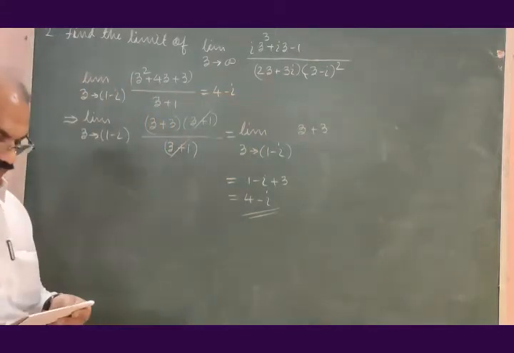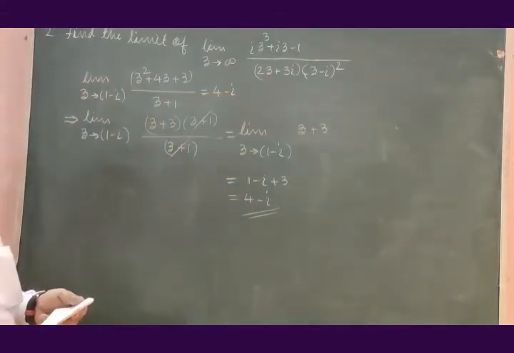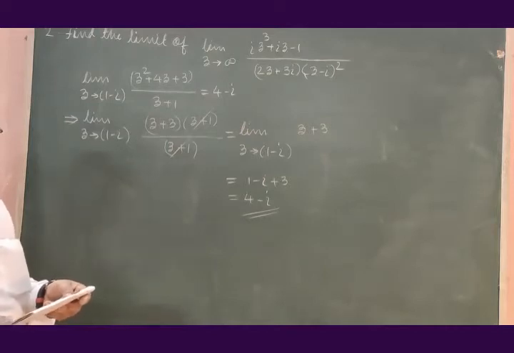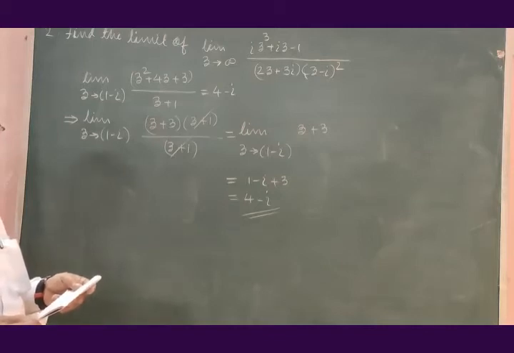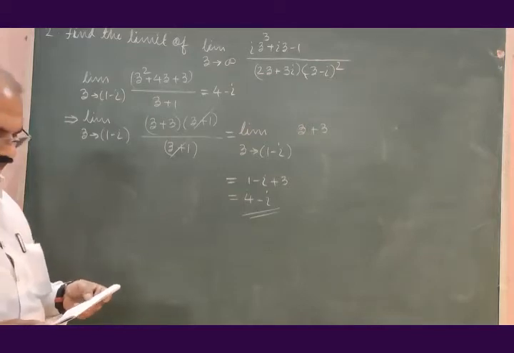Second problem, find the limit of z tends to infinity of (iz square plus iz minus 1) divided by (2 plus 3i) into the other bracket (z minus i) bracket square.